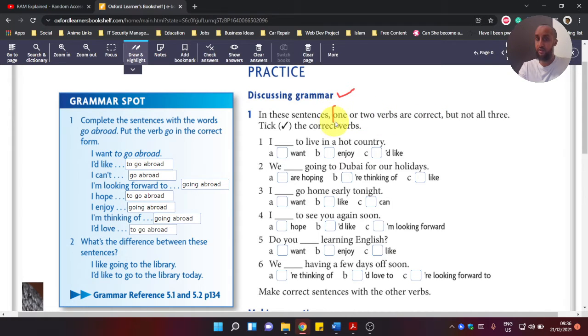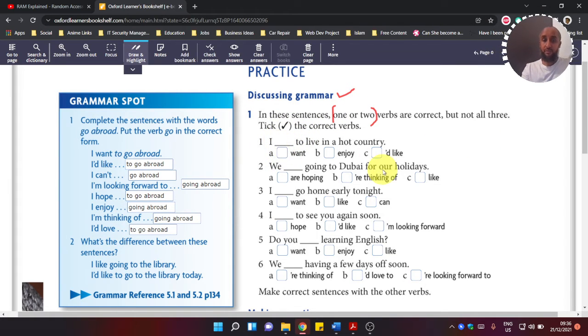So let me just highlight it: one or two verbs are correct, but not all three. So you have to be careful. You can have a maximum of two correct answers. Okay, and one of them will always be incorrect. All right, so let's have a look. So let's put a tick on the right one here.